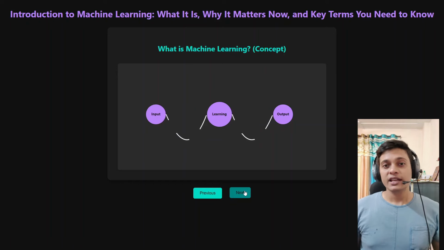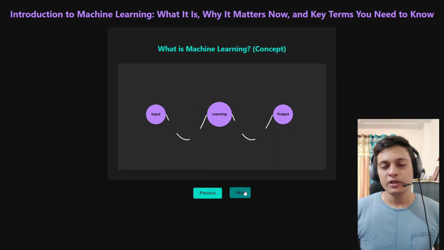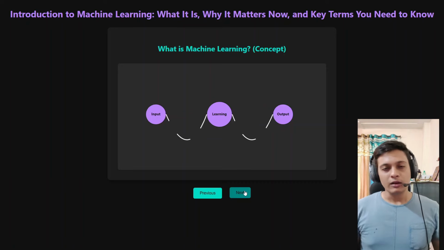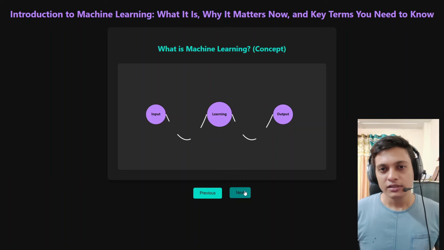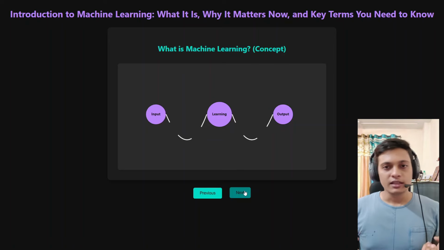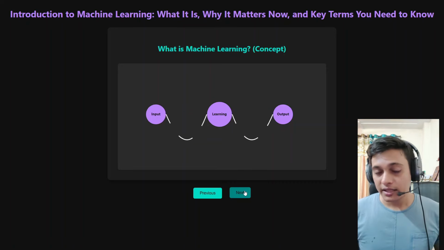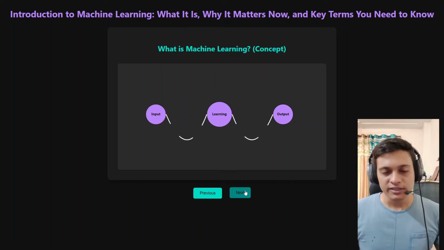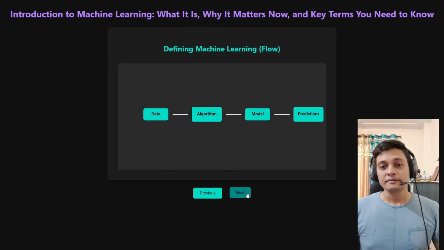Machine learning is like creating a simple human brain inside a computer system, providing lots of data to it, because with that data only it can gain the knowledge, it can gain the relation. And when it gains the relation between the data, then only it can provide the output. So this is the basic concept of machine learning.